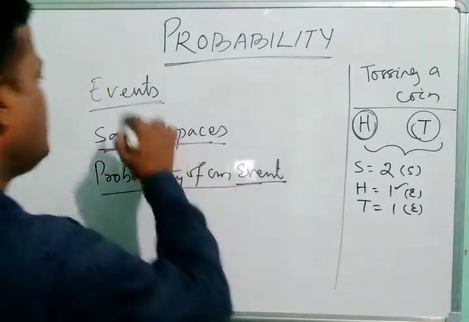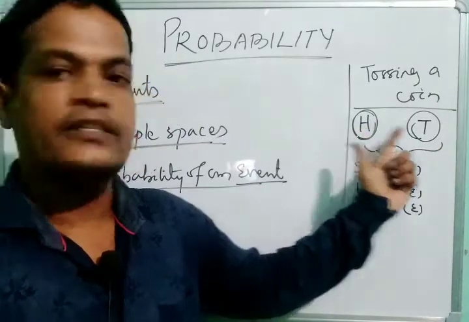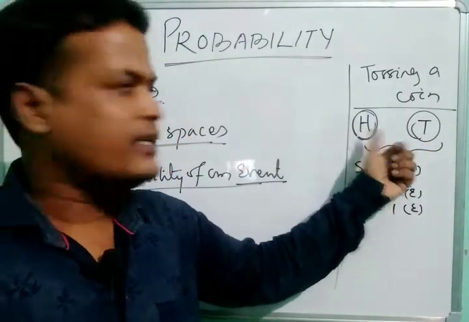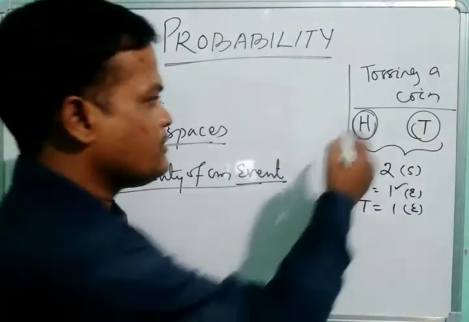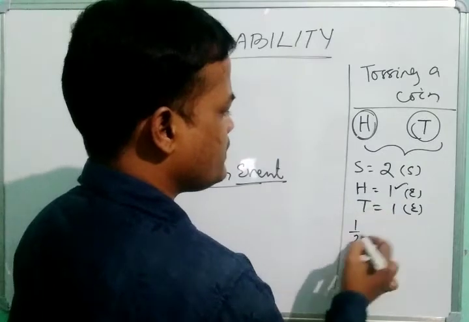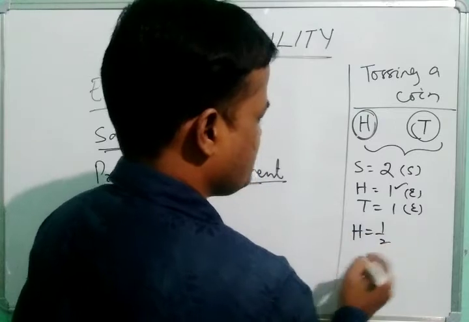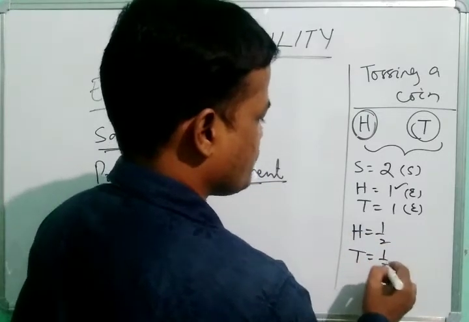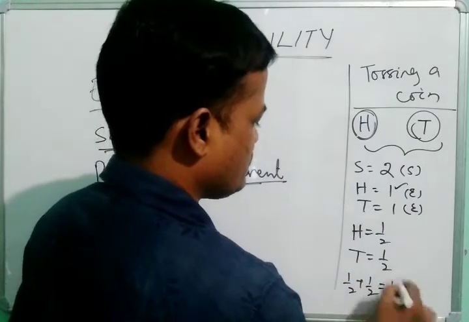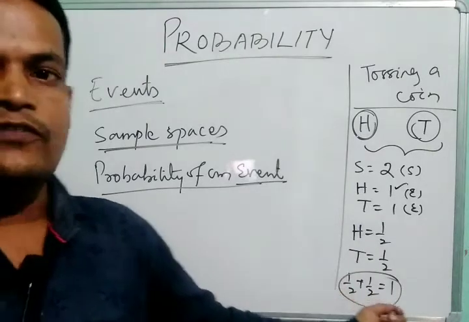So see here, by tossing a coin, we get 2 observations. One is head, another is tail. The possibility of head is what? Out of 2 total possibilities, 1 is head, so 1 by 2. The possibility of head is equal to 1 by 2. The possibility of tail is equal to 1 by 2. And together, half plus half is equal to 1.